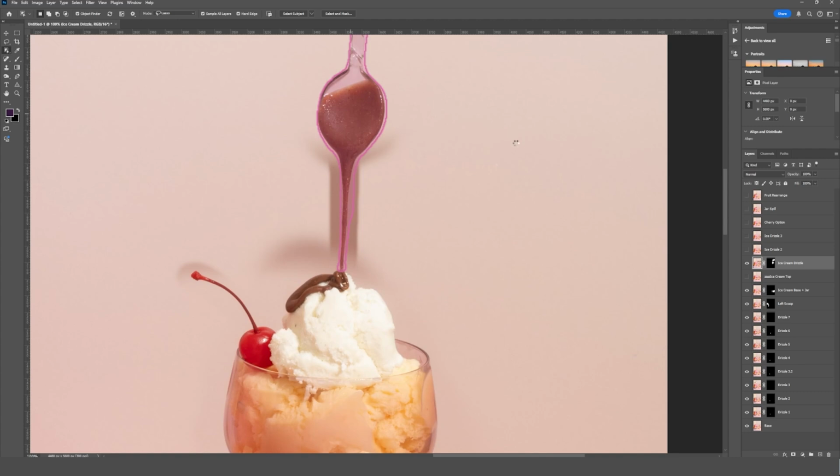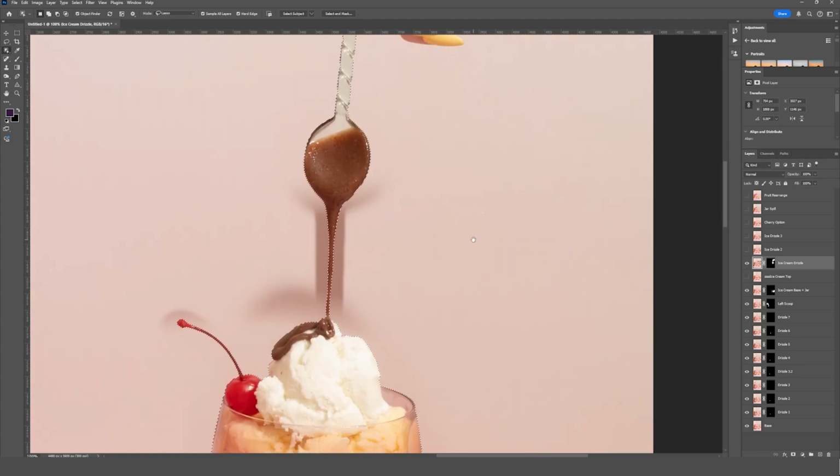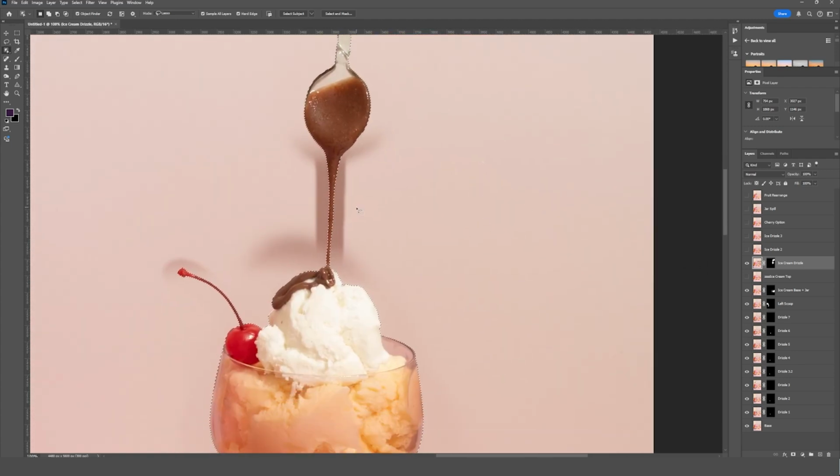So let's just click and start with the spoon here. And you can see that actually made a really good selection. I'm gonna hold the shift key because I wanna add to this selection. I don't wanna take it away. And I'm gonna do the same with our ice cream. And you can see it also selected our cherry stem. So this is actually looking really, really great. And I think it's gonna make our job a lot easier.